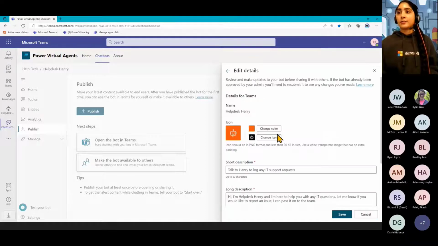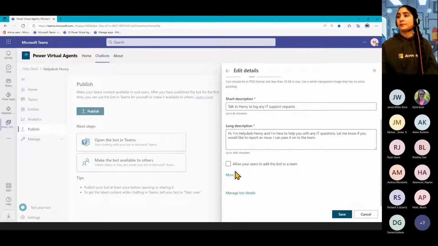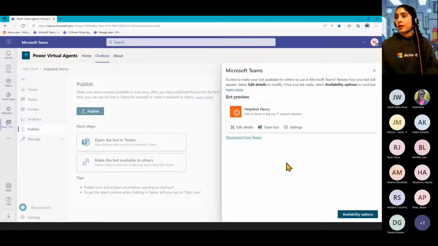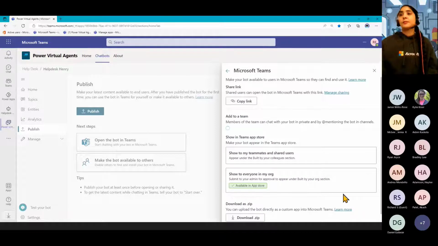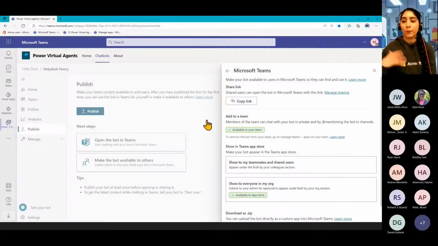So if I click edit details, we can change the icon and the color of the bot, and then also add a description of the app itself. So as people go and they find this bot, they can read this to see what it's about. So you can add in these details about it there. So we're going to click availability options, and these are the different ways that we can distribute it out. If people are already in the team that you've built it in, you can just do share the link to it. It's a bit like sharing a link to a file. It just gives you the link, people can copy that, and then they'll be prompted to go and install the bot on their end.